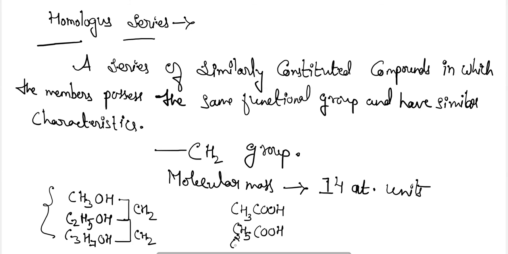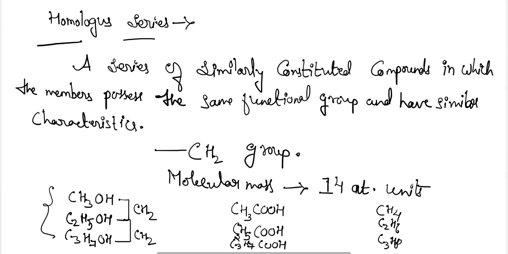Similarly, for carboxylic acid, for others, that is CH4, C2H6, C3H8, etc. On moving further, we will get more members here. So these all are the examples for the homologous series.